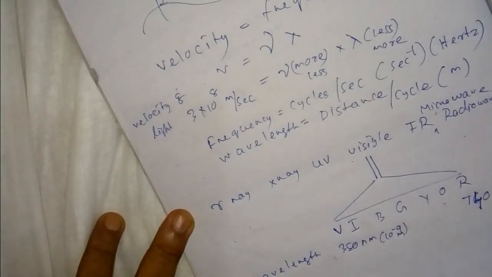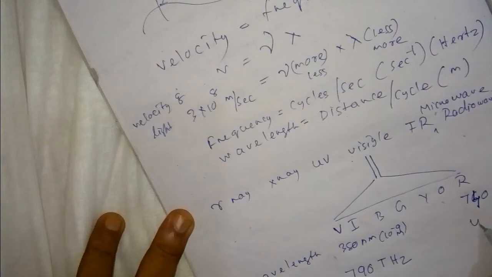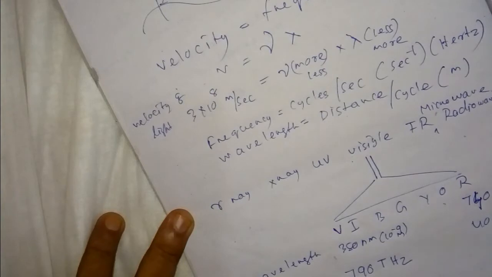In terms of frequency, it is from 790 terahertz to 405 terahertz. Tera means 10 to the power 12, so terahertz means 10 to the power 12 hertz.